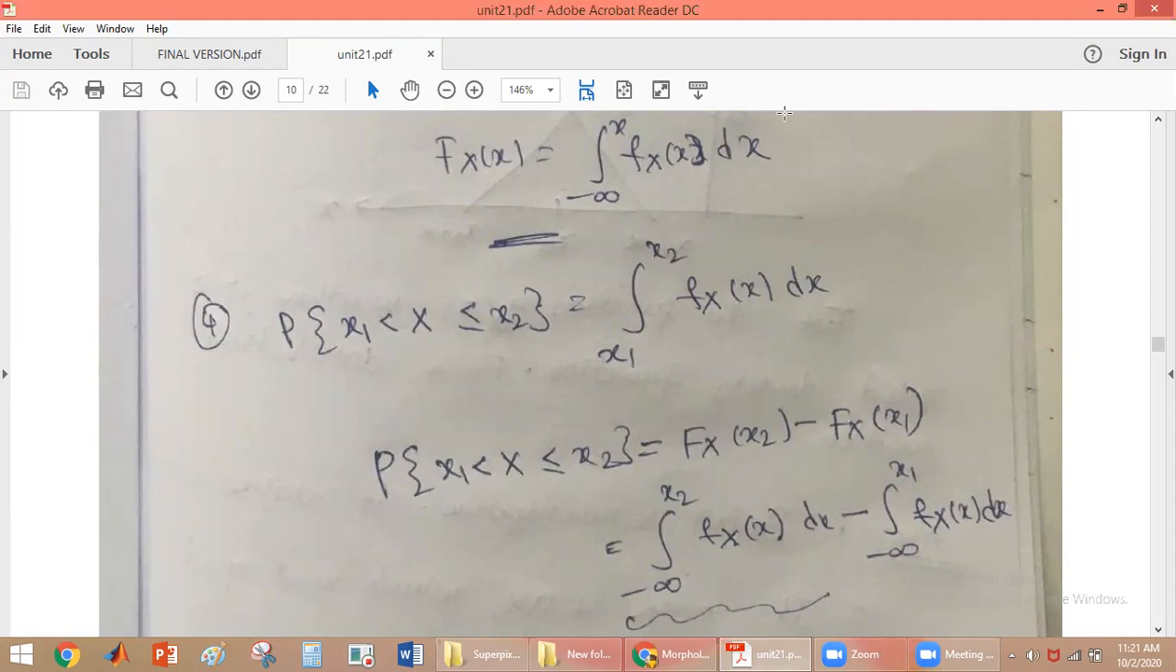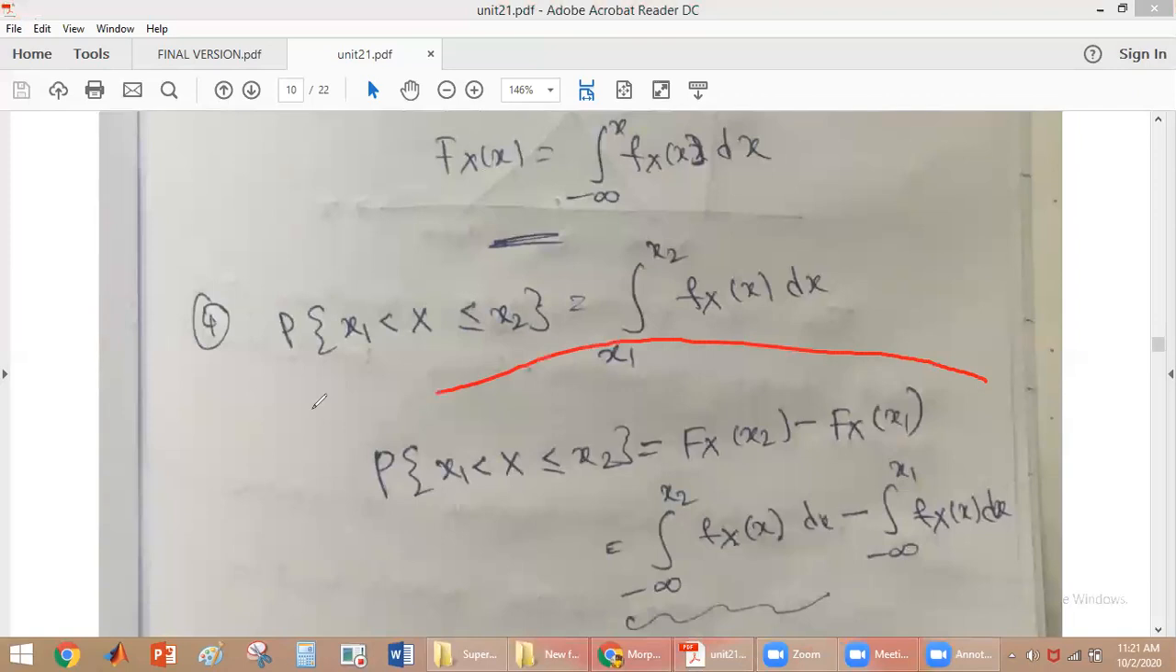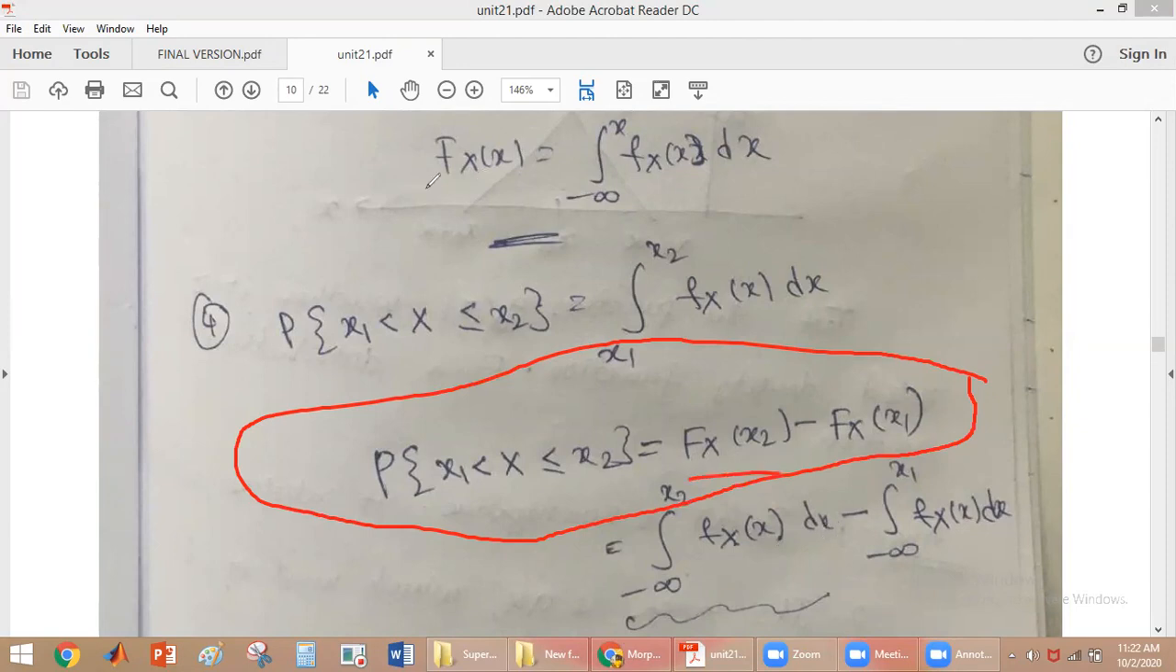So this particular equation we get from distribution function properties. From the properties of the distribution function, we get probability of x1 less than x less than or equal to x2 will be equal to Fx of x2 minus Fx of x1. Now we know what is Fx of x2? Fx of x2 is the integral from minus infinity to x2 of fx of x dx. So this relation we got from the previous property.